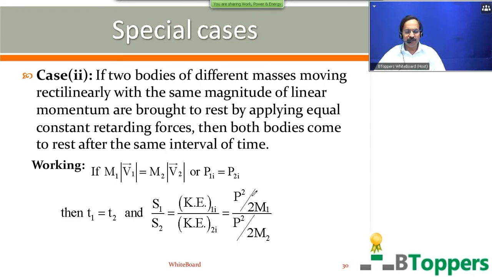That means if the two bodies are initially moving with the same magnitude of linear momentum in straight line paths, and if they are brought to rest by applying equal and constant retarding forces, then both the bodies will take the same time to come to rest.